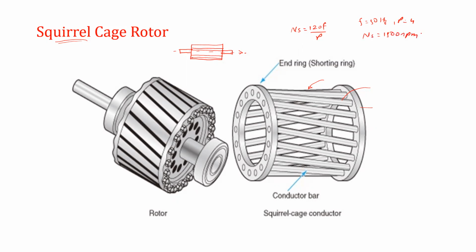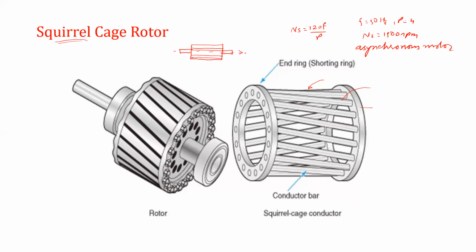So a three-phase induction motor never runs at 1500 RPM. It always runs below 1500 RPM. It may be 1450 RPM, 1430 RPM, 1470 RPM, but it never runs at 1500 RPM. Therefore, this motor is also called an asynchronous motor. We will see the operation and working principle of the three-phase induction motor.